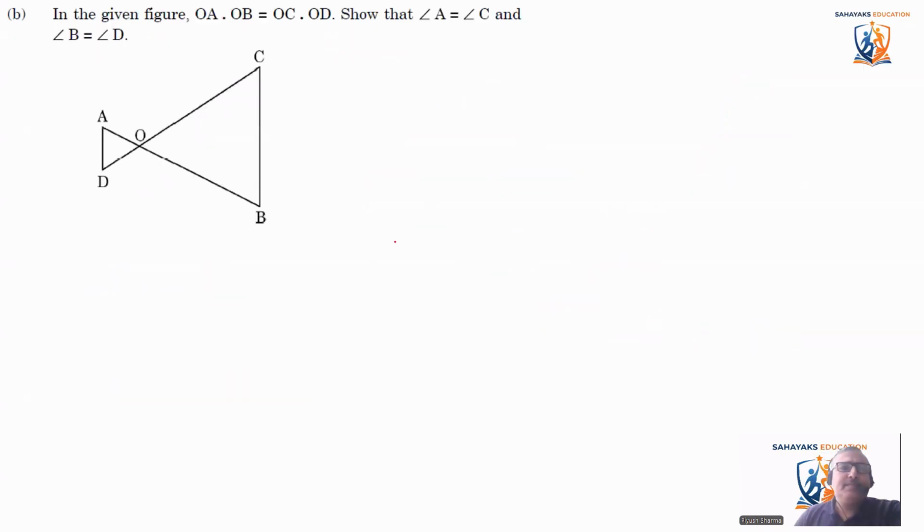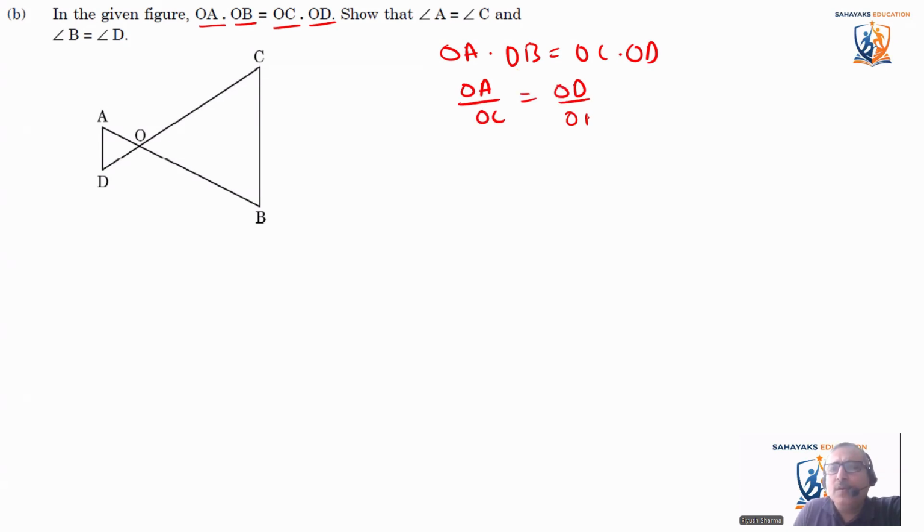Coming to the next. In the given figure, OA into OB is equal to OC into OD. So let's cross multiply. I'll write it as OA by OC is equal to OD by OB.